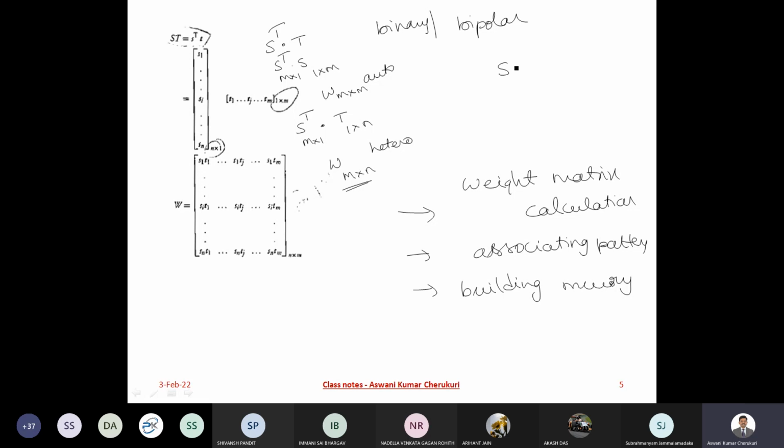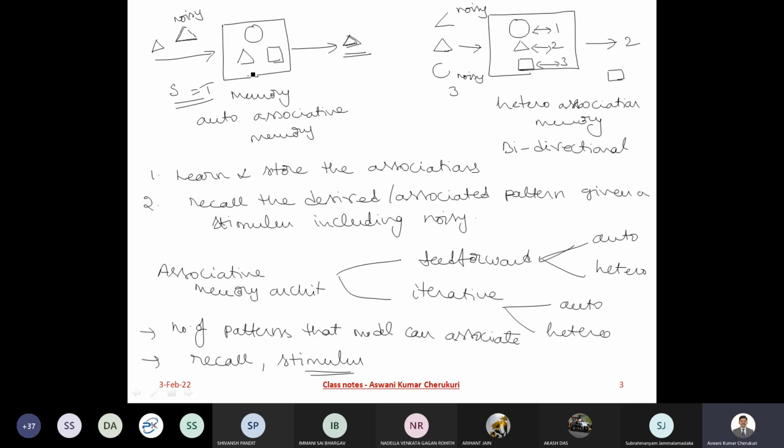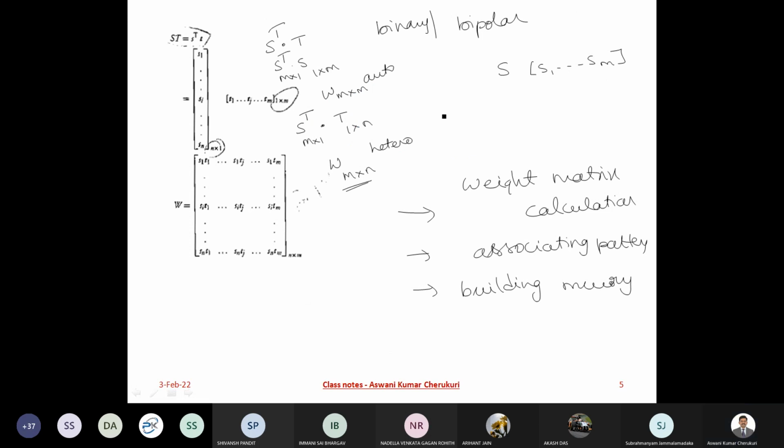Here I said one particular vector S1, S2, and so on up to Sm. But look at the narration: you have a circle, a triangle, a square. Here we talked about only one particular object, with S. I may have another S, S2, for some other pattern. I have S3. This may be my triangle, this may be my circle, this may be my square. You understand? Are you able to follow what we are discussing?